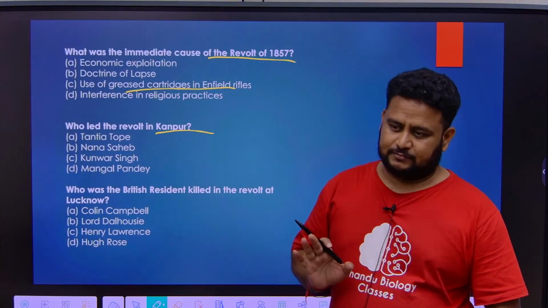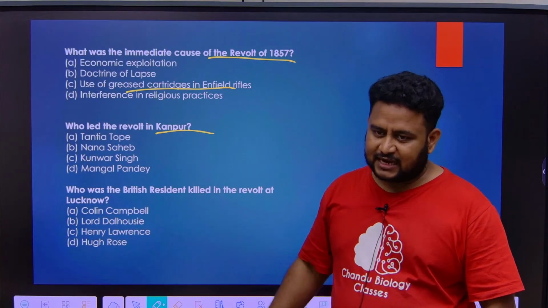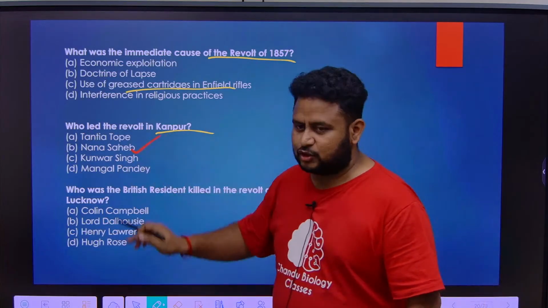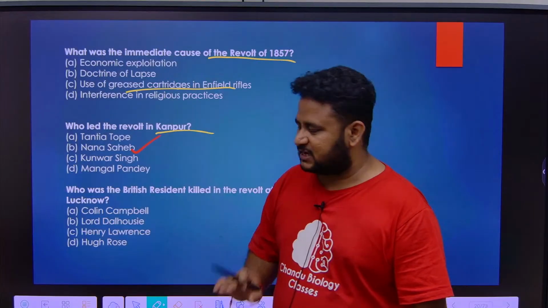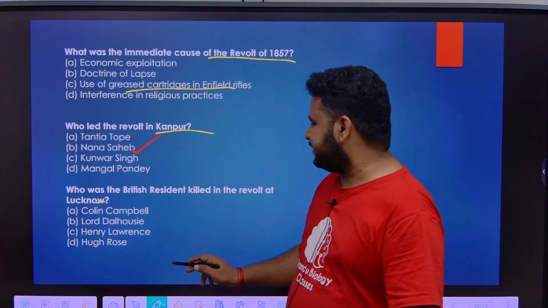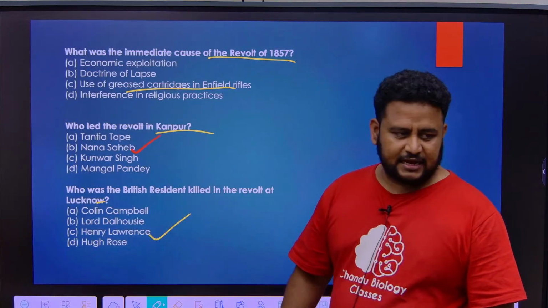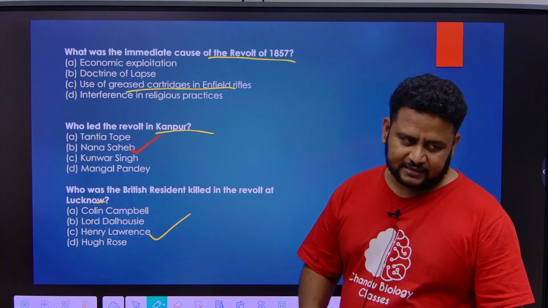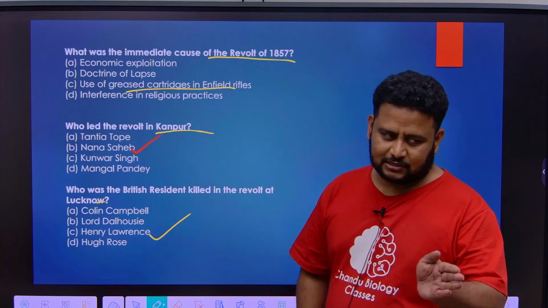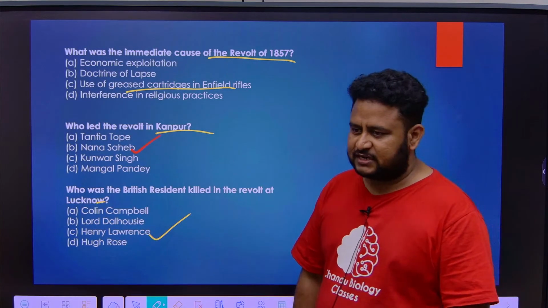Next thing is, who led the revolt in Kanpur? It was Nana Sahib, helped by Tantia Tope. It was not Tantia Tope, it was Nana Sahib. Okay. Who was the British resident killed in the revolt at Lucknow? At Lucknow, it is Henry Lawrence. Henry Lawrence in Lucknow, Hugh Wheeler in Kanpur. Remember like this: Lucknow, Lawrence. Okay. Hugh Wheeler in Kanpur.